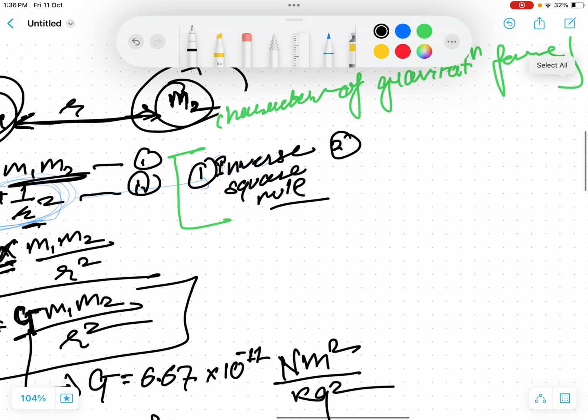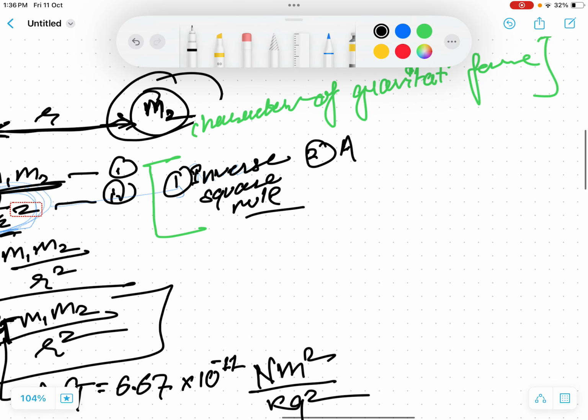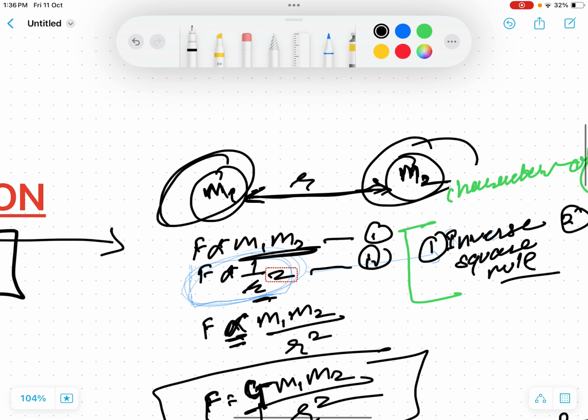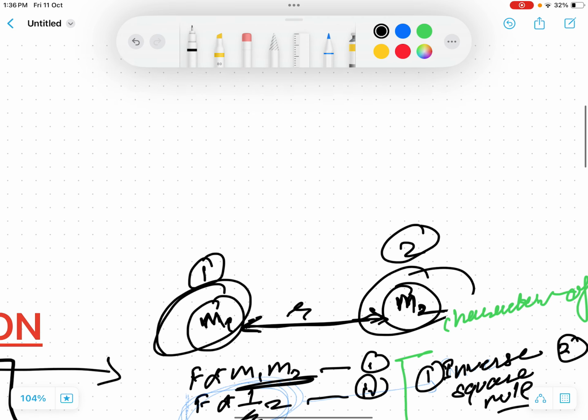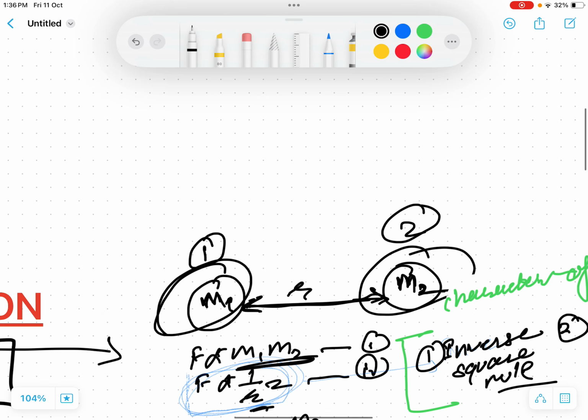So one characteristic is that it follows the inverse square rule, and the second characteristic says that it is always attractive in nature. What do I mean by always attractive? If one body is m1 and the other body is m2, these two bodies are always attractive, unlike the magnetic force which can be repulsive, unlike electric force which can be repulsive.